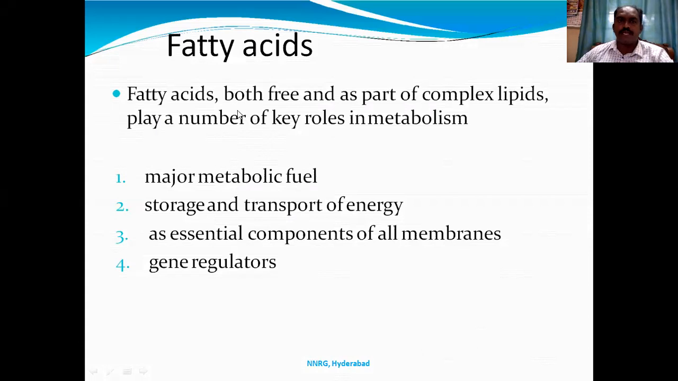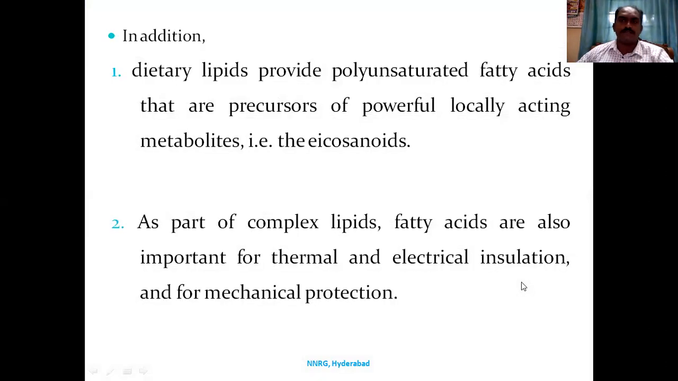They have a key role, either free or as a part of complex lipids, and play a major role in metabolism. Apart from metabolism, they act as a major metabolic fuel. They are used in the storage and transport of energy. They are essential components of all lipid membranes, and they are used as gene regulators.